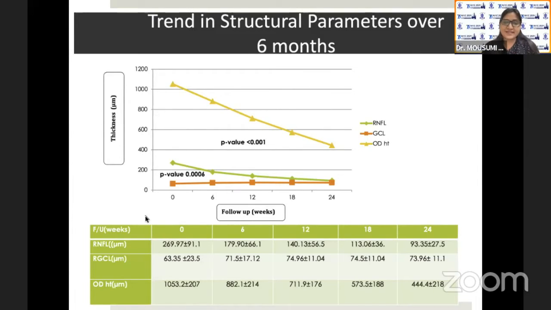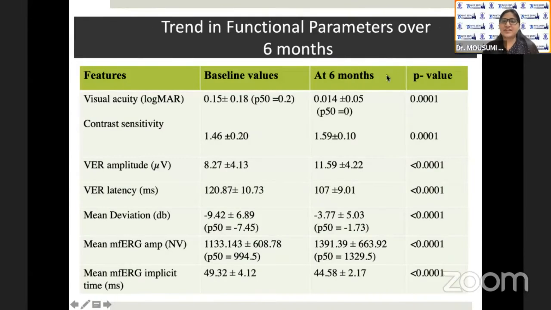Now, a statistically significant decline in the thickness of the RNFL and optic disc height was noted over the 6 months. However, GCL had a statistically significant improvement in thickness in the first 6 weeks, followed by no such statistically significant change. All the functional parameters had a statistically significant improvement over the 6 months.